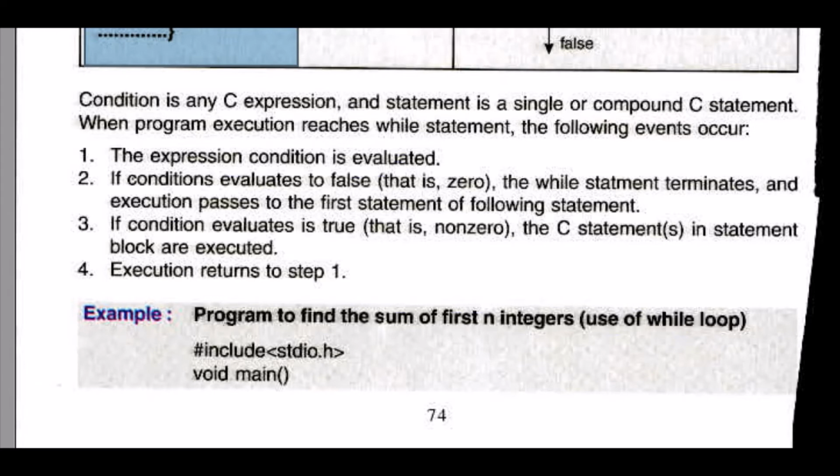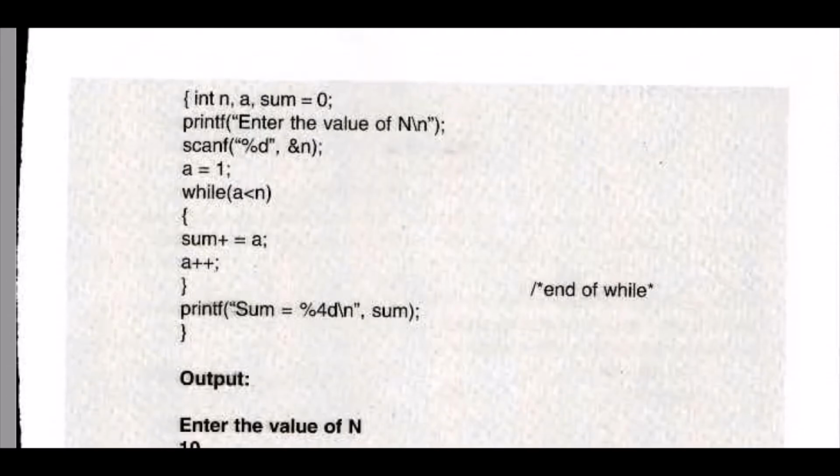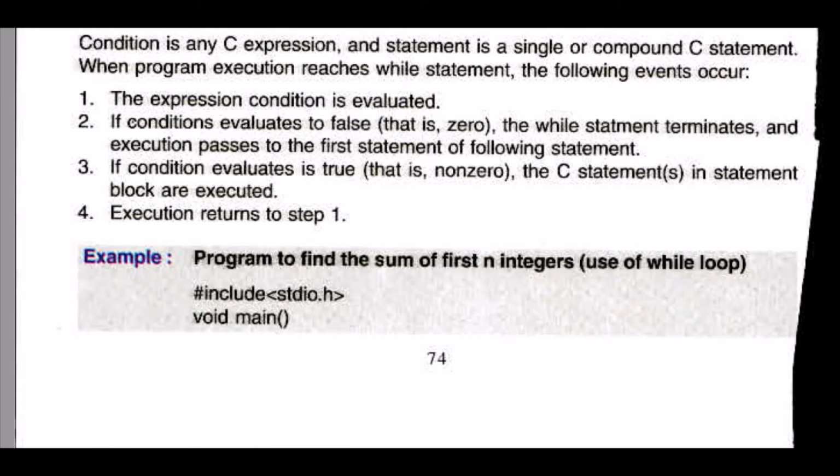If the condition evaluates to true, it will go to the next statement and bring it back to the condition block, going back to step 1. This is a simple program to find the sum of the first n integers in a while loop.